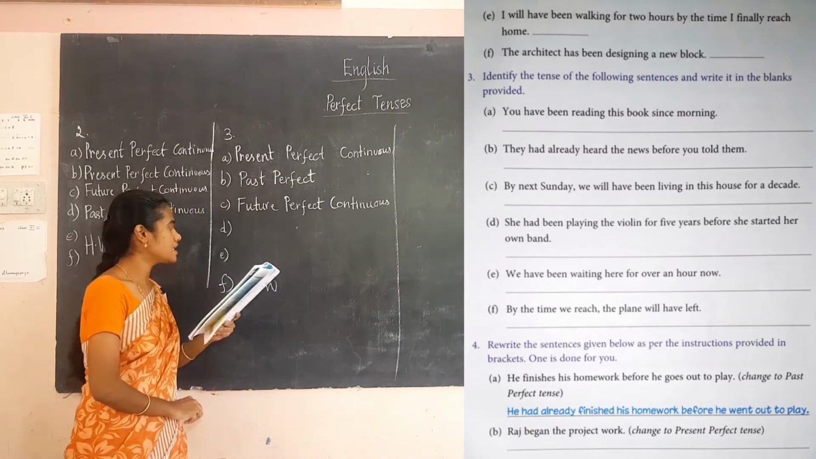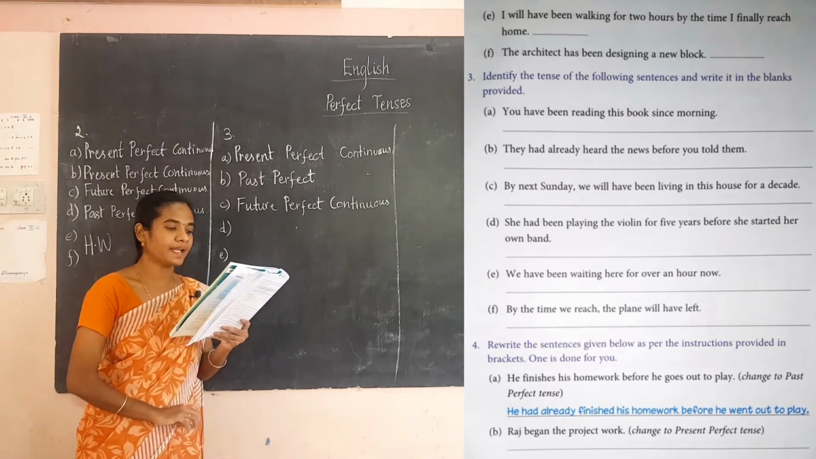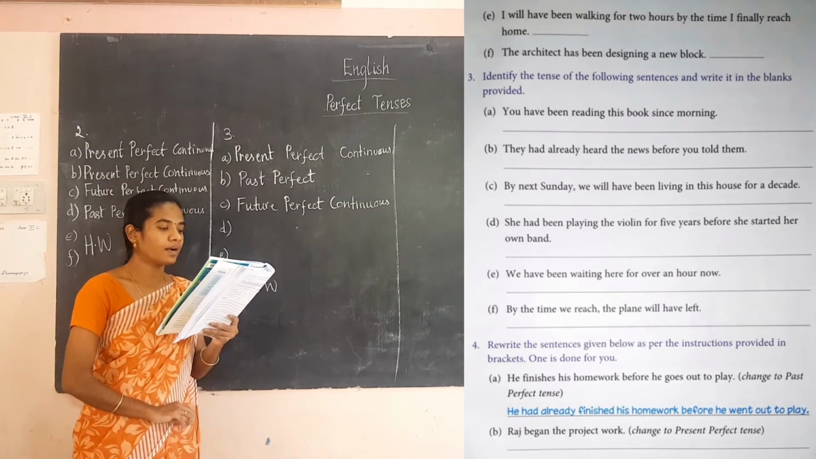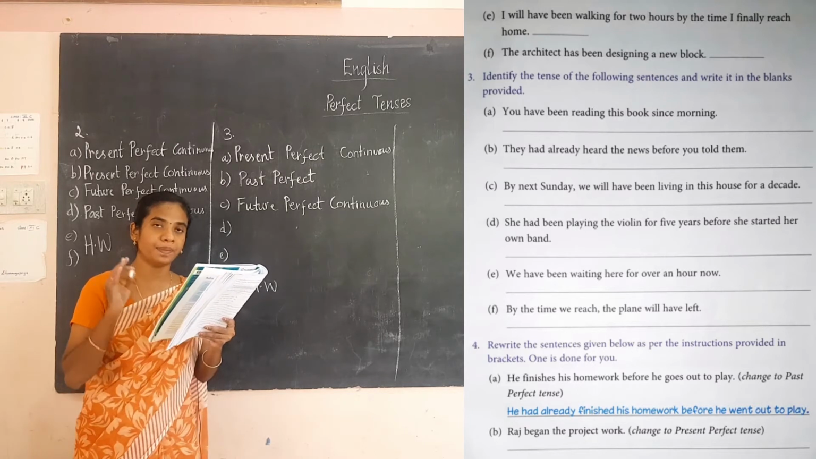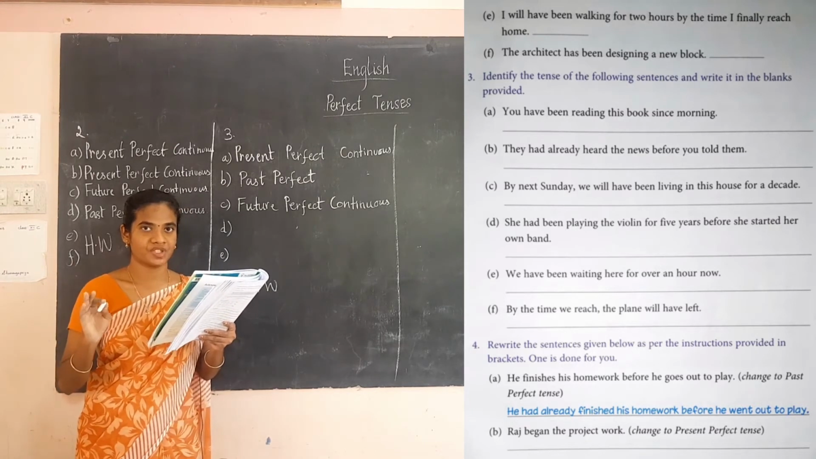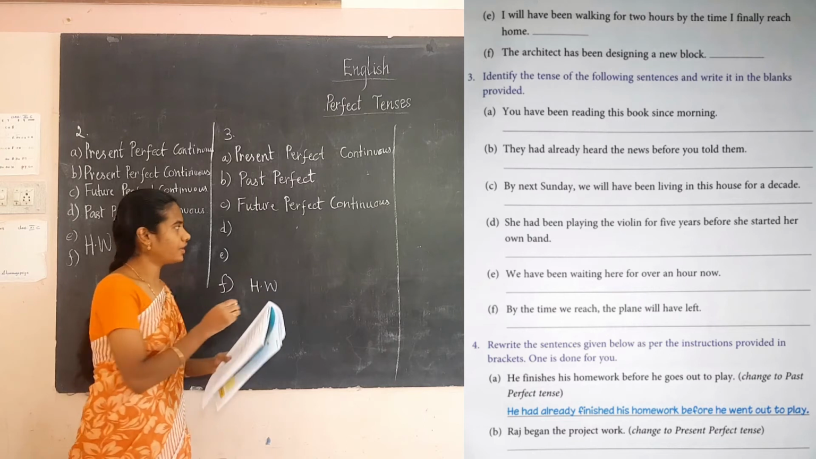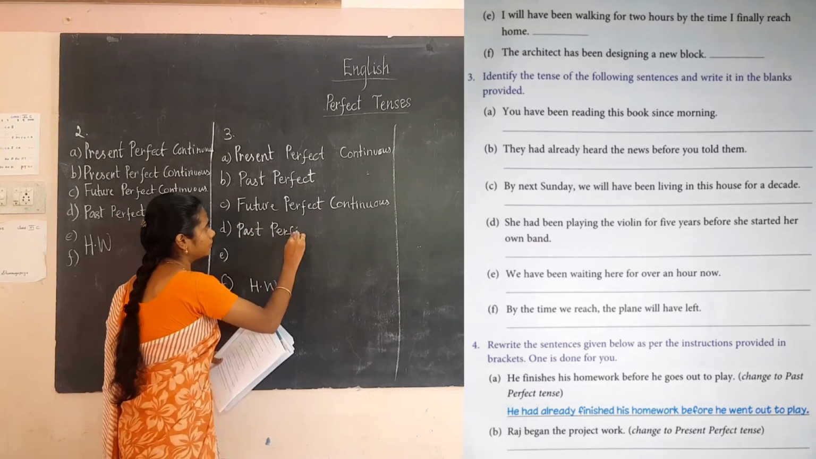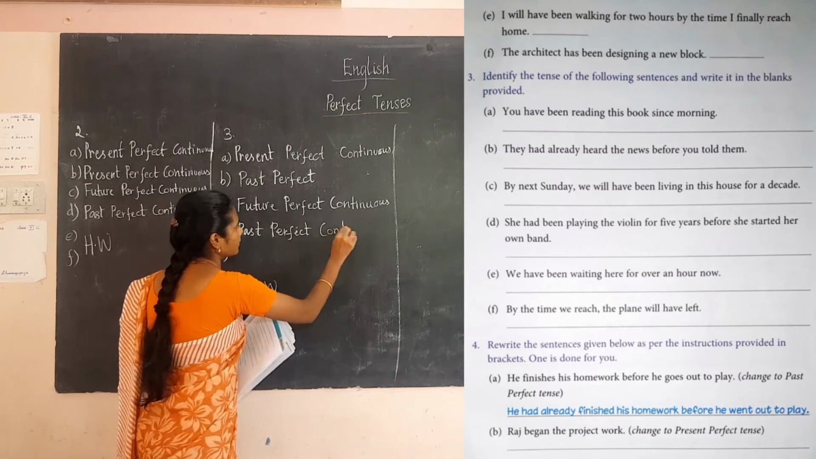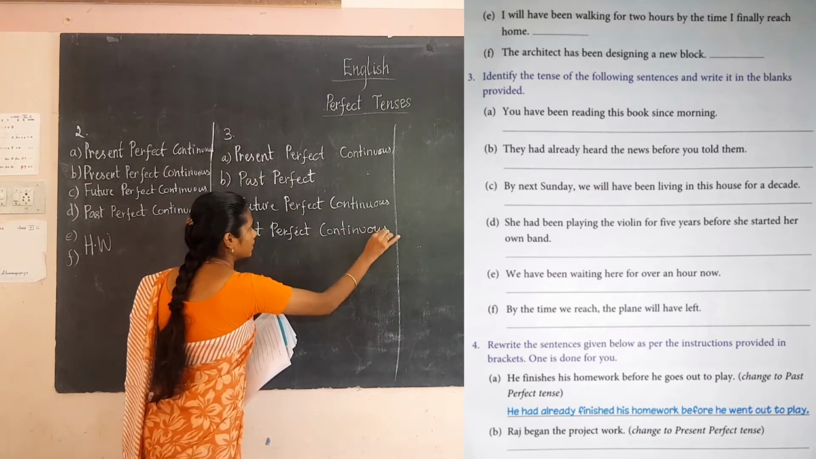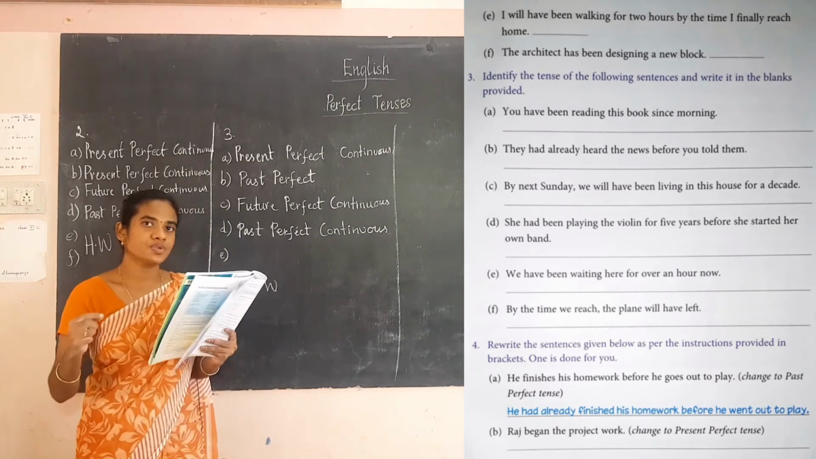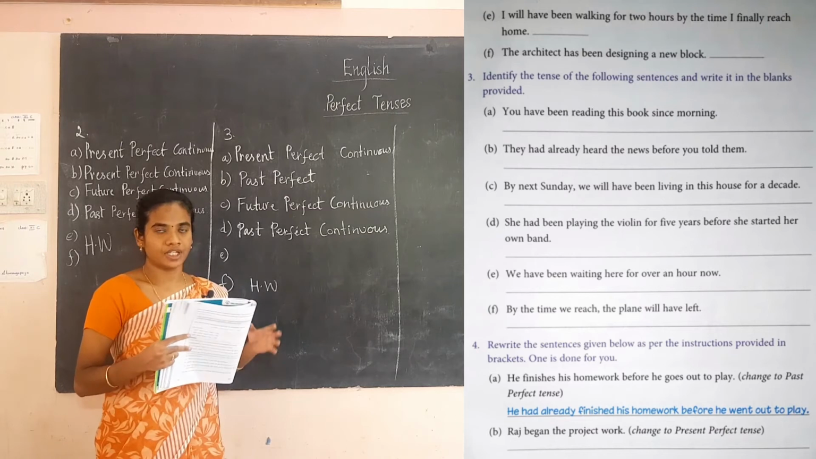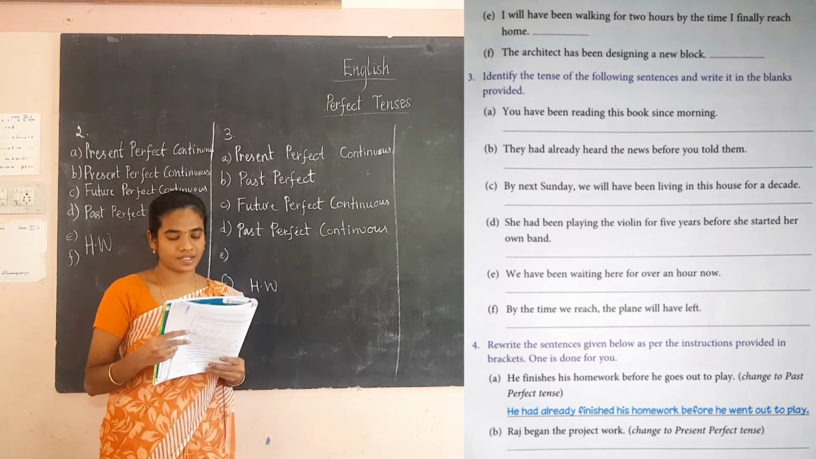The next one, D. She had been playing the violin for 5 years before she started her own band. She had been playing, so this is the past perfect continuous. Past perfect continuous. Okay. Students, don't confuse this structure. For that only I am asking you to write this structure 2 times. Okay, so learn the structure well.